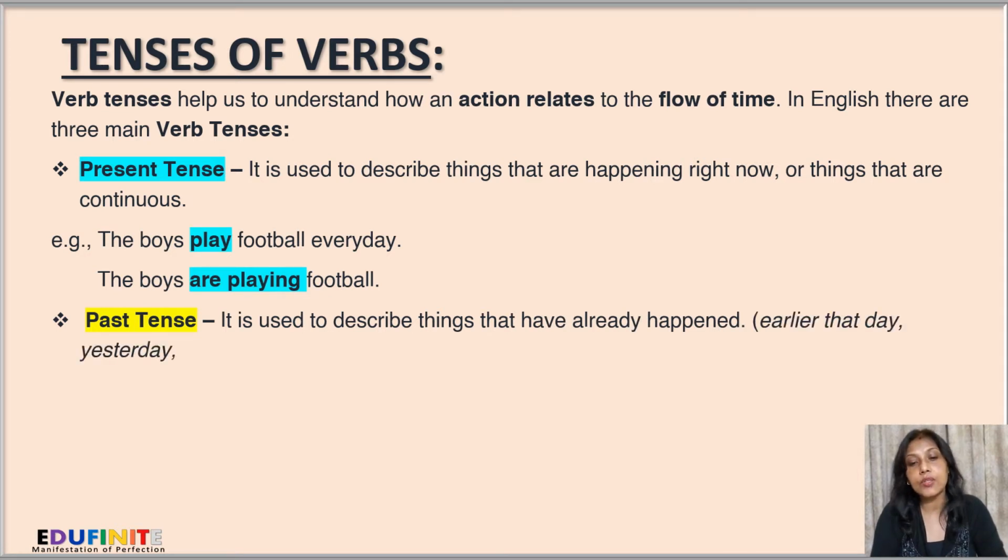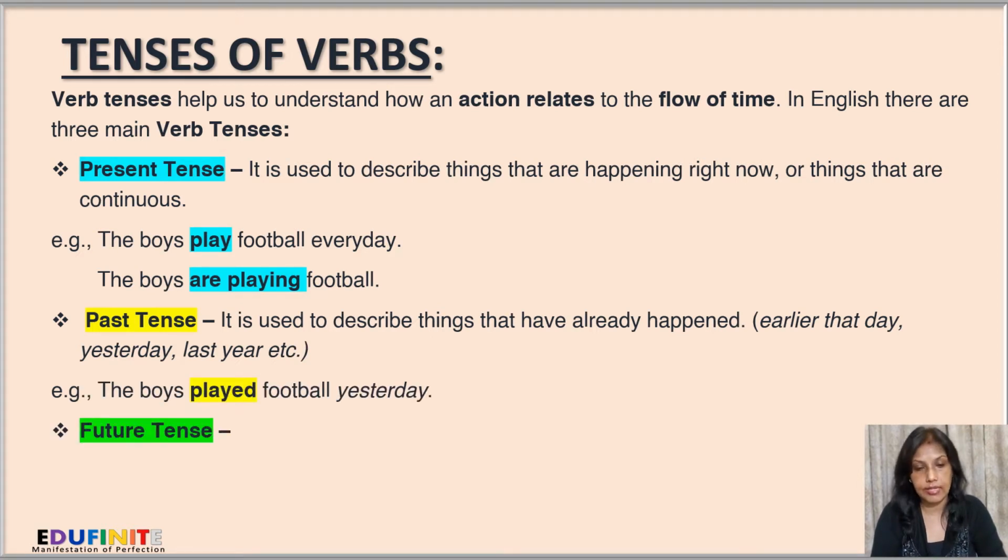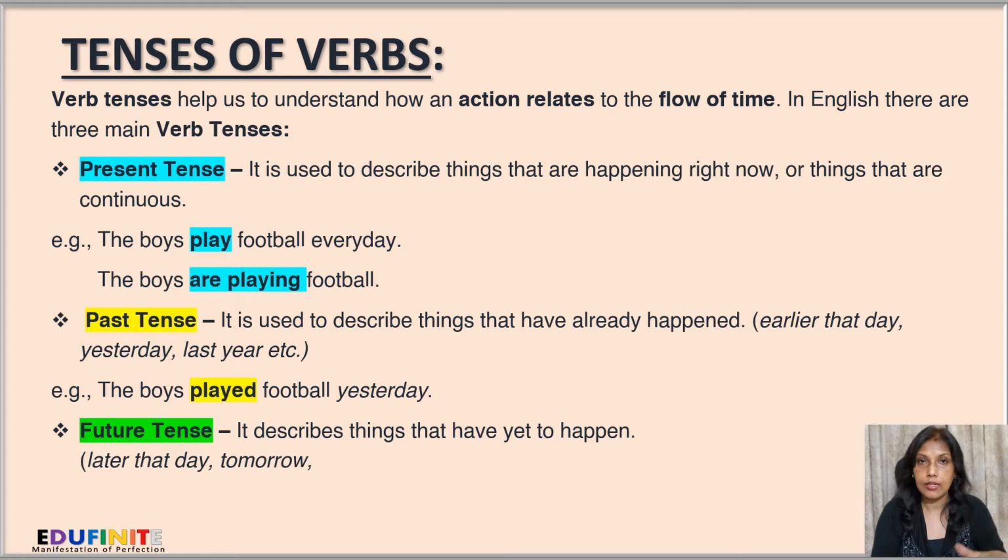Past tense. It is used to describe things that have already happened. So we use expressions like earlier that day, yesterday, last year, etc. For example, the boys played football yesterday. So they have played it the other day. So that's finished. That's already been done.